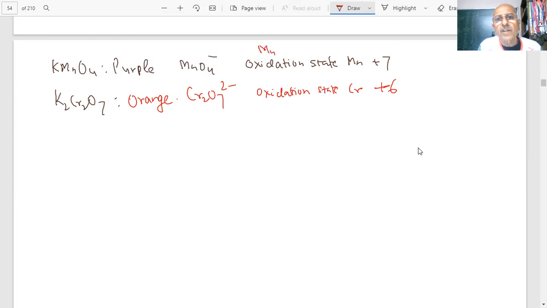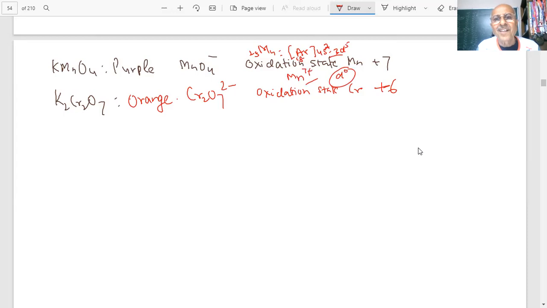What is the configuration of manganese? Manganese has atomic number 25: argon 18, 4s2 and 3d5. Therefore, Mn +7 means there is no electron in the d orbital. It is d0.